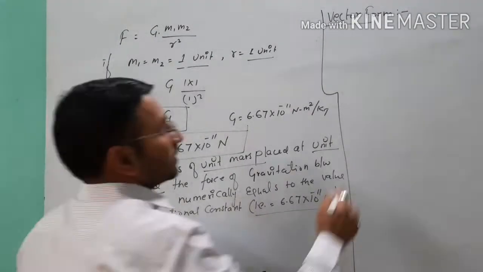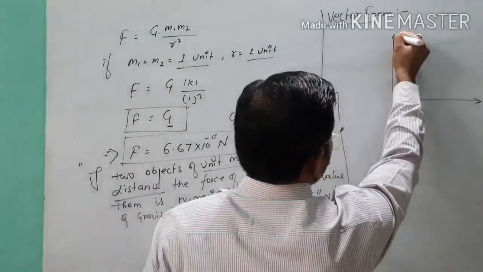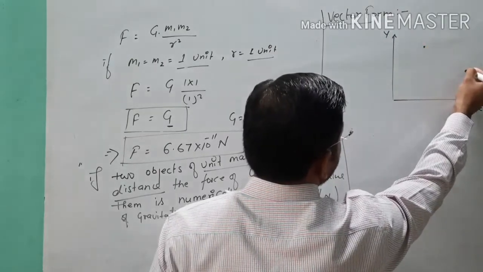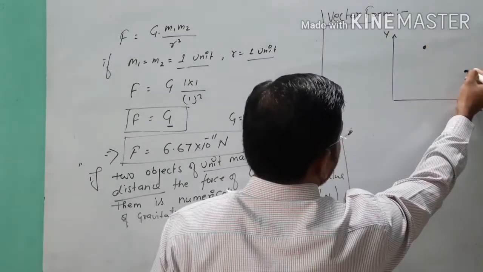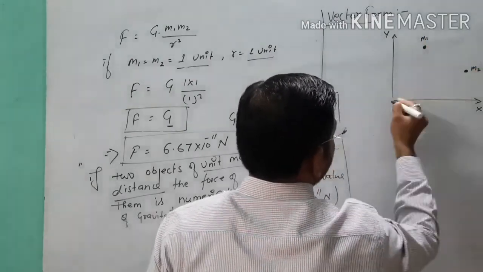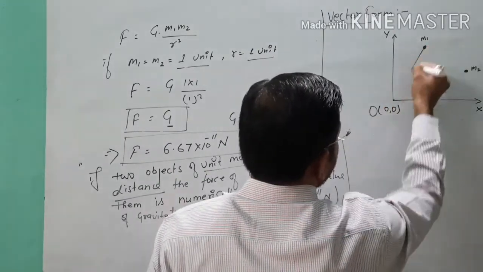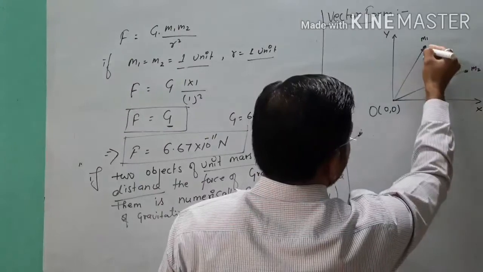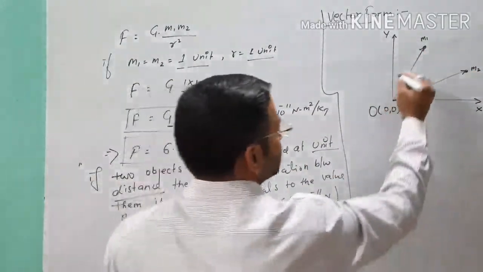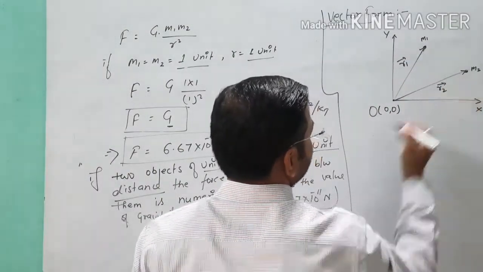So suppose in vector form I have considered the xy plane in which there are two objects of mass m1 and m2, suppose this is m1, this is mass m2, and this is the origin O, and the position vectors of masses m1 and m2 from the fixed reference point are r1 vector and r2 vector.